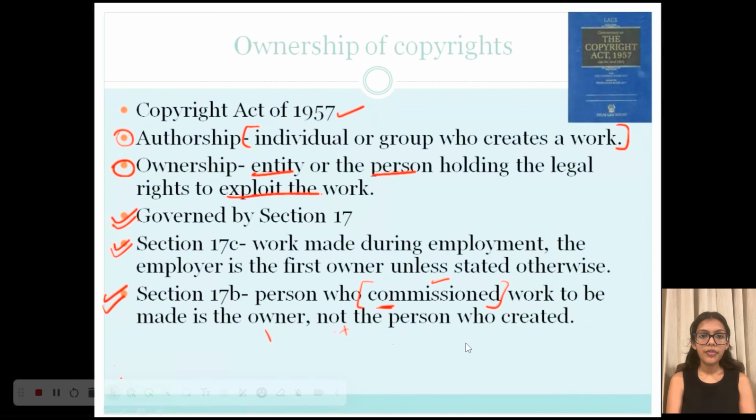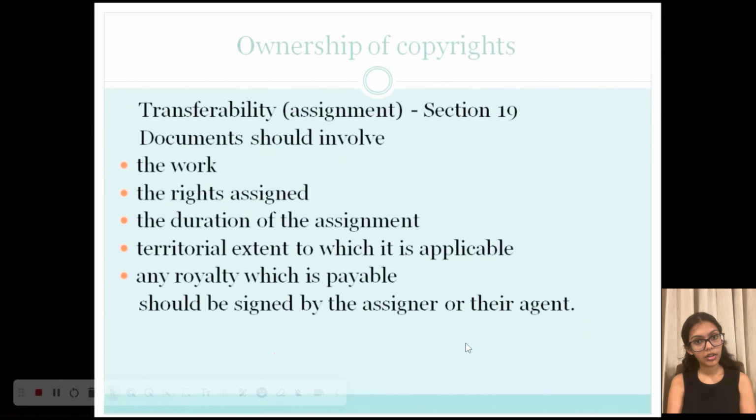So, for example, if you ask your friend to create a portrait for you in exchange for money, then you will be the original author unless negotiated otherwise. Now the question remains whether ownership can be transferred from one person to another. So of course the answer is yes, and it is done through Section 19 of this Act.